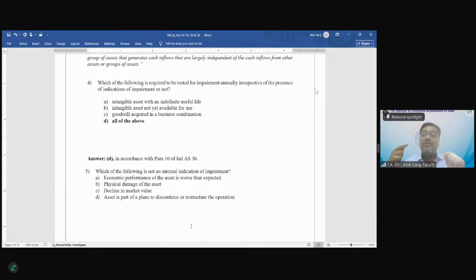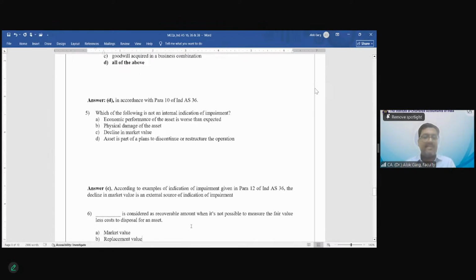When you're using the asset, physical damage of the asset, you can evaluate that your asset is physically damaged. Decline in market value, there is no control of the company on the market value, right? So the government has come up with a negative announcement and the market value of the asset has gone down. The classic example is diesel car, right? Fourth, asset is part of a plan to discontinue or restructure the operation. So this is again discontinuation, restructuring. It is within the management, right? So C is the right answer, decline in market value.